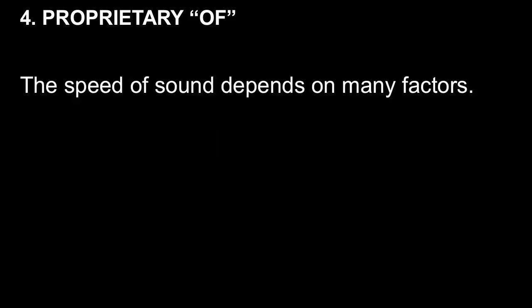Let's contrast that with the proprietary of. The word proprietary implies a property of something else. The speed of sound depends on many factors. We are looking at the phrase that contains the word of: the speed of sound. Notice now, it's different from the partitive of, because we are talking about the speed of sound.